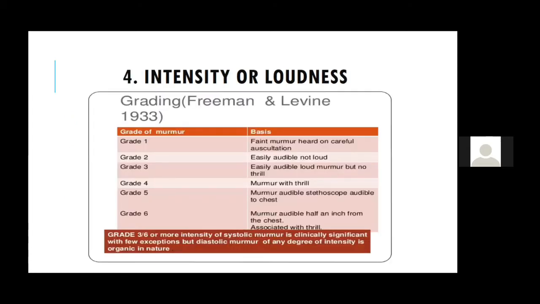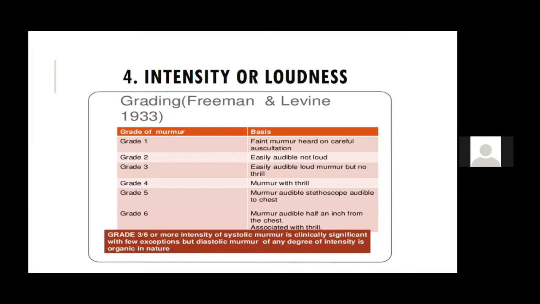So next is the intensity of the murmur. I think this is something which you will have been learning from your MBBS days. We know that all the systolic murmurs are graded up to 6, and it was Freeman and Levine who gave the grading of systolic murmurs. It is better if you remember this grading from higher to lower. That is grade 6, which is very less likely to be heard. It is a murmur audible with a stethoscope half an inch away from the chest wall, and it is associated with a thrill.